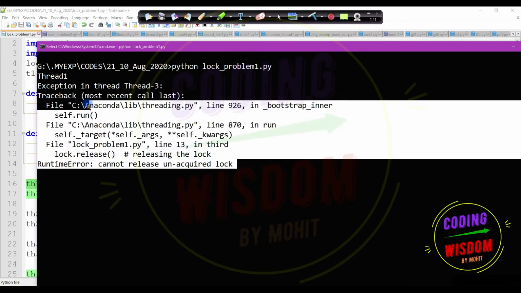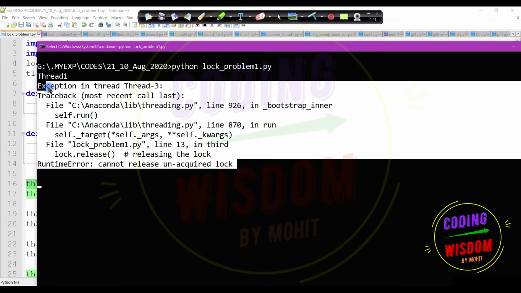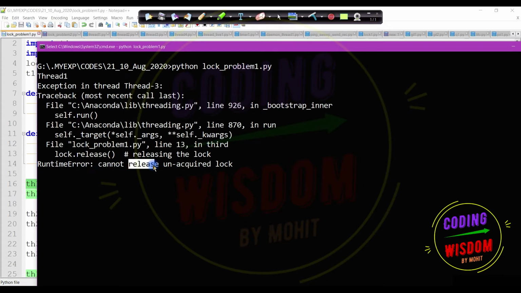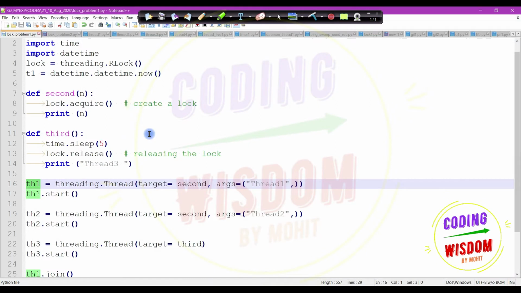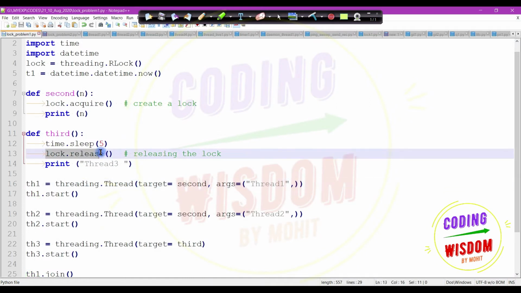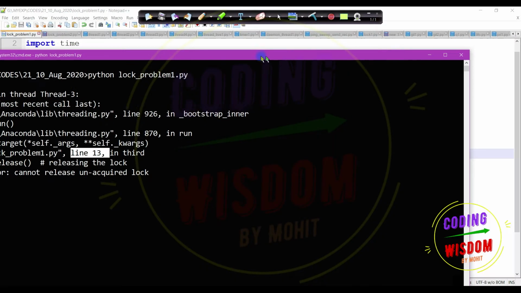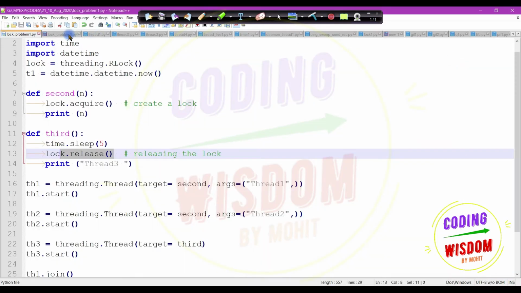Oh, I'm getting an error. The error is caused by the bug in the code. The error says can't release unacquired lock, at line number 13 in third. Line number 13 says: how can you release a lock which is not acquired by you? So that's a bug, and if there is a bug, we cannot use this kind of code. So the problem is solved. Now let's see the second problem.